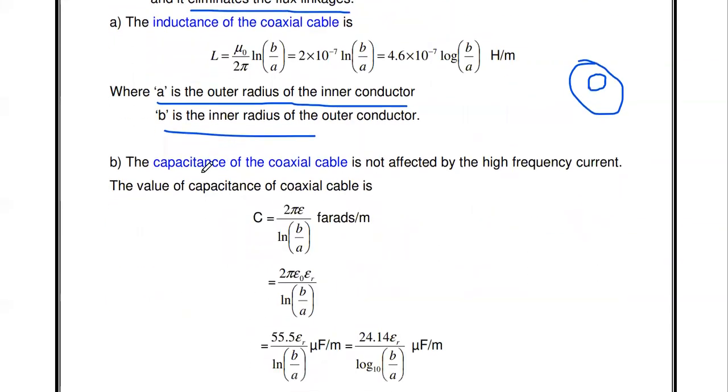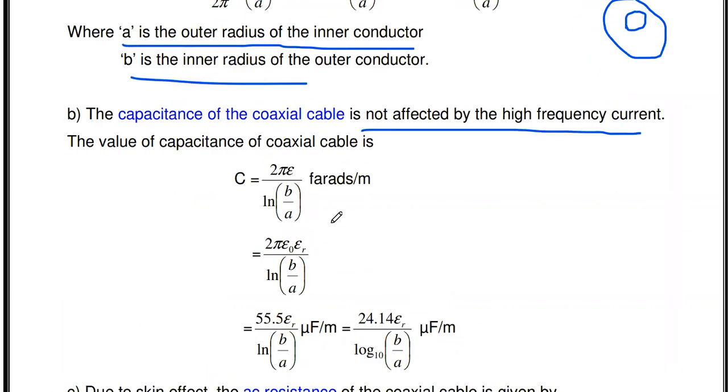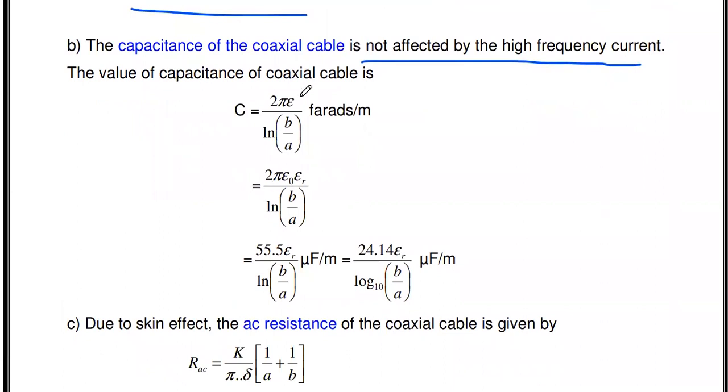Then similarly, the capacitance of coaxial cable is not affected by high frequency current. The value of capacitance is C equal to 2 pi epsilon by ln b by a. If you substitute the 2 pi epsilon value, we get 55.5 epsilon r divided by ln b by a. So this is the capacitance of coaxial cable.